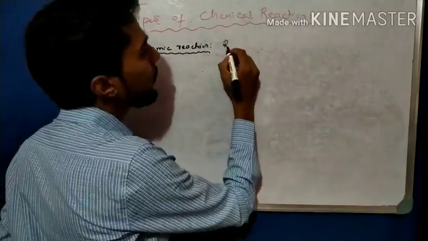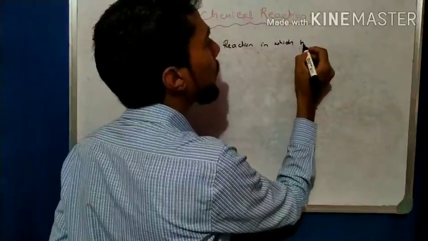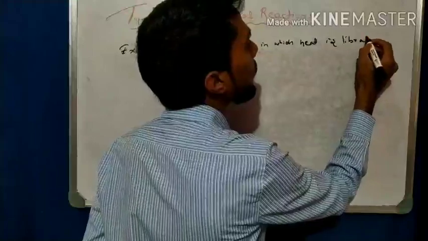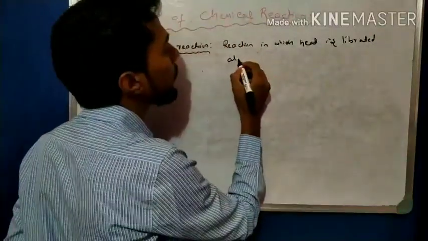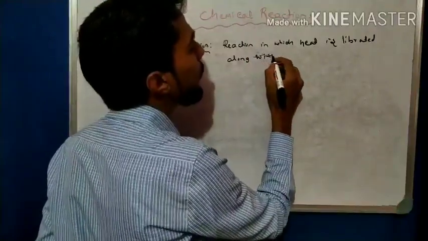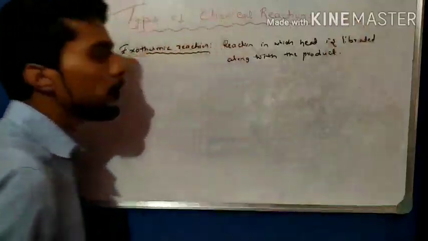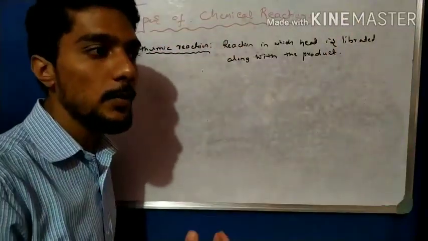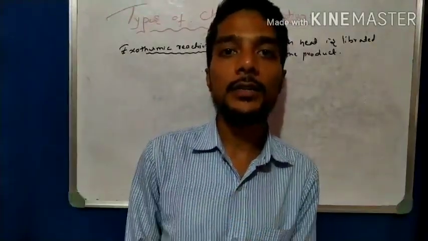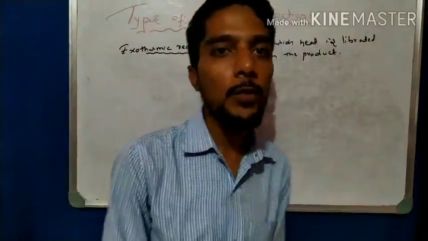The reaction in which heat is liberated along with the product is an exothermic reaction. For example, in the previous video, zinc reacts with sulfuric acid, hydrogen gas is liberated, and the test tube becomes warm.